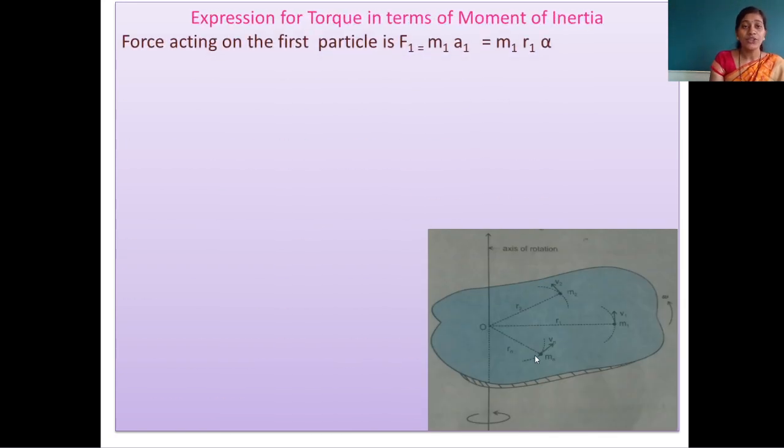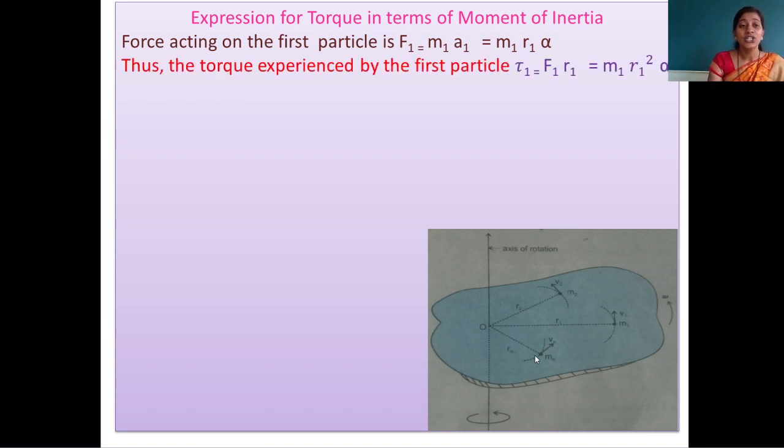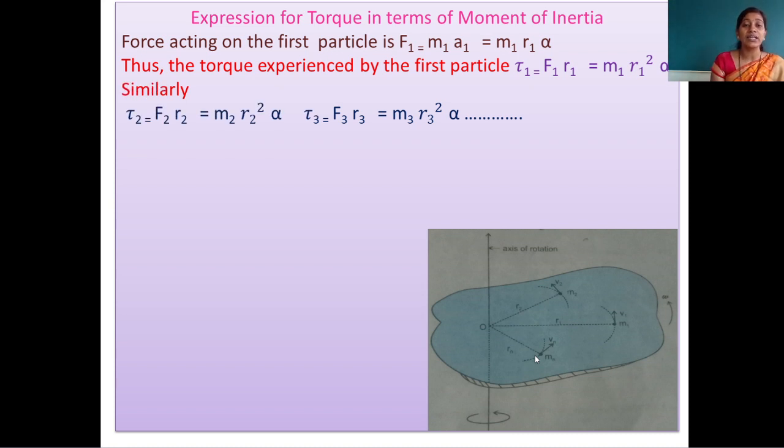Similarly, we can find the torque acting on the first particle. Again, I am showing the diagram. Now that we have the force, I am showing the same point from the previous slide. So now we are finding the torque experienced by the first particle. Τ1 is equal to F1 r1. Putting this value, m1 into r1 square into alpha. Similarly, we can find the torque experienced by the second particle, third particle and nth particle. Their values are as follows.